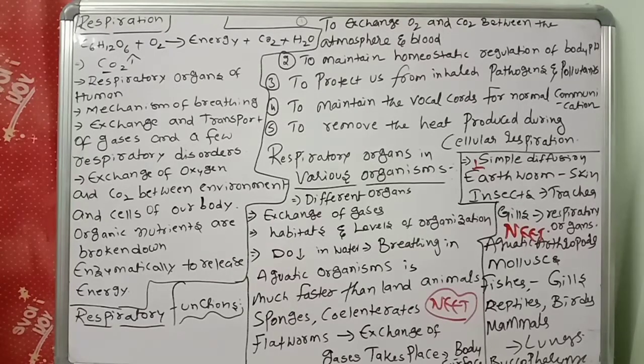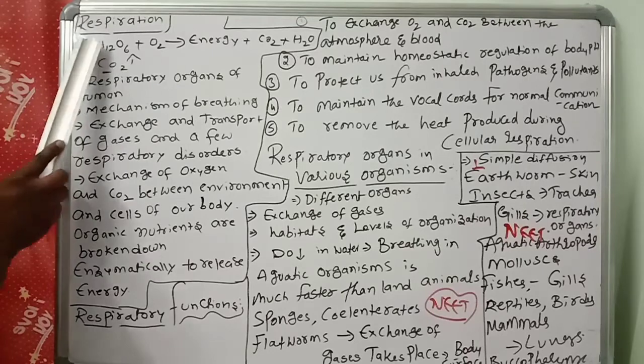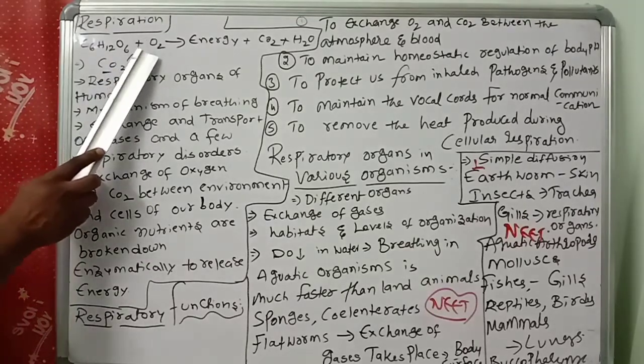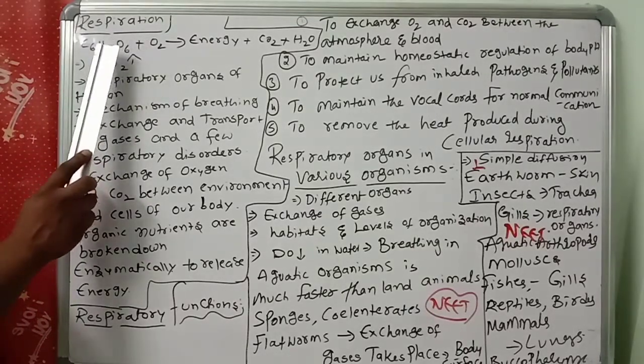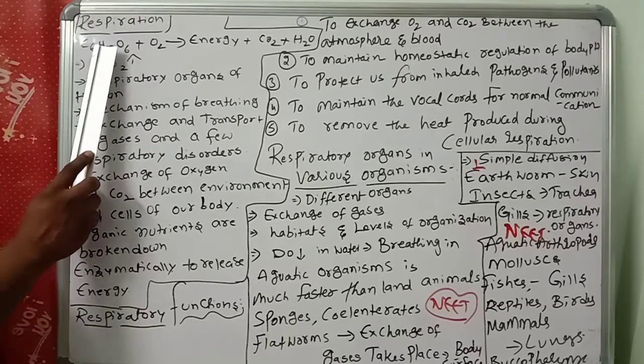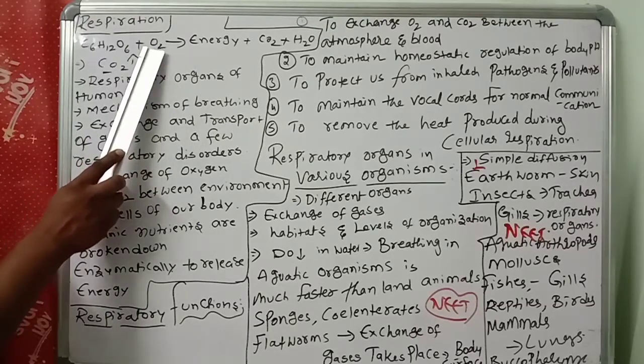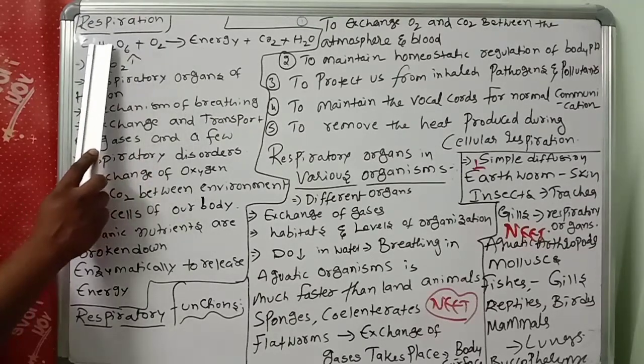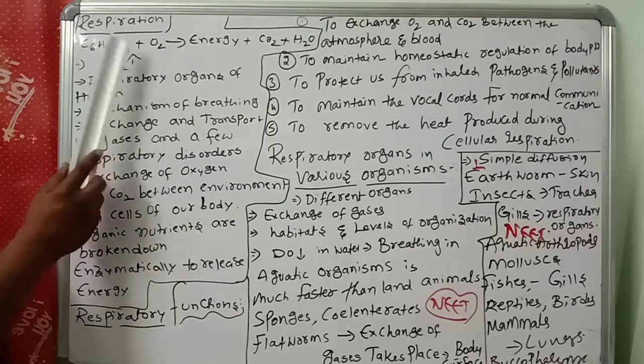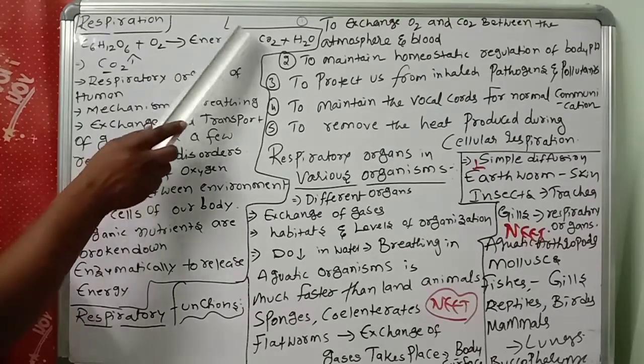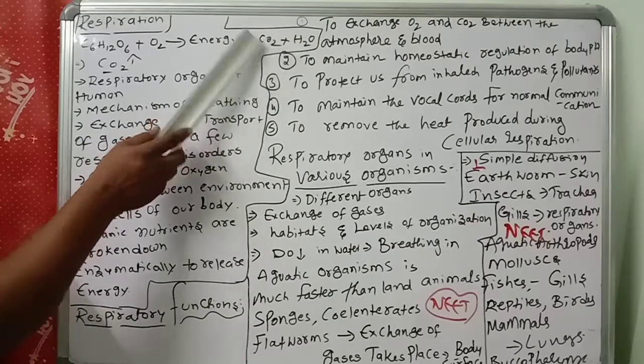First we are going to discuss respiration. What is respiration? The nutrients we take, the carbohydrates, react with oxygen and break down. The breakdown of these carbohydrates, the respiratory substrates, with the help of oxygen is called oxidation of carbohydrates. It gives us energy, and carbon dioxide and water are released.